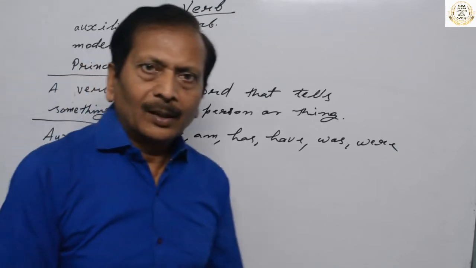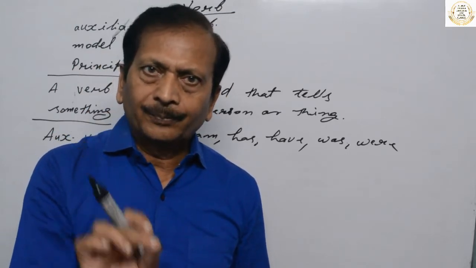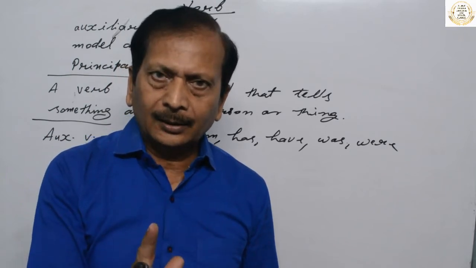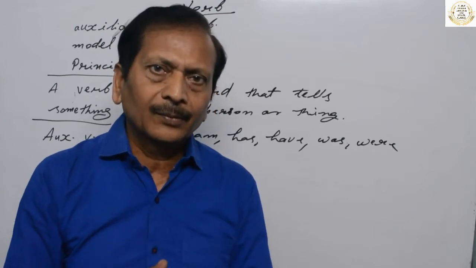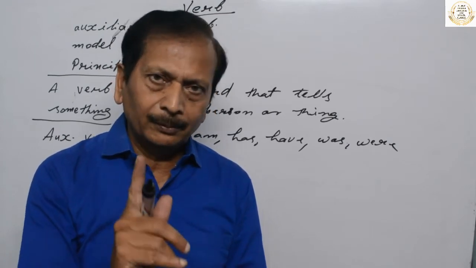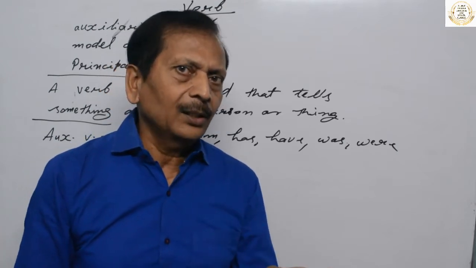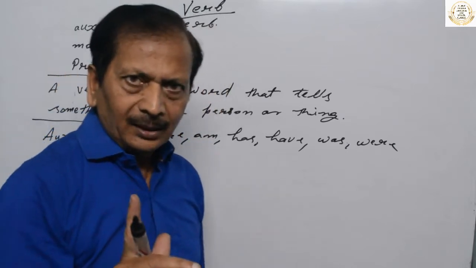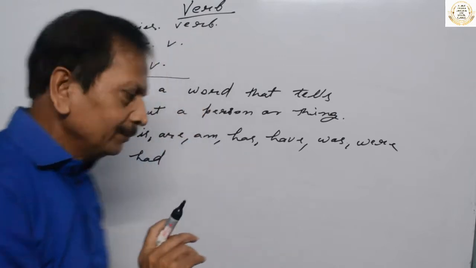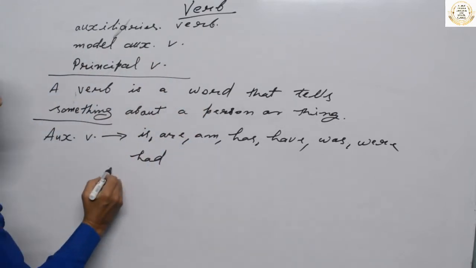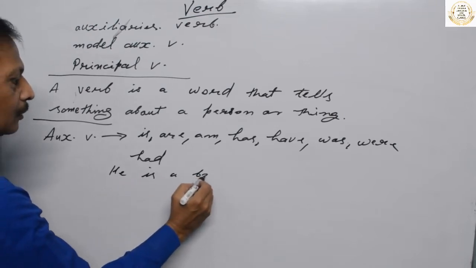But one thing, please wait and think carefully. If subject is singular, like he, what does he mean? He means one person. It gives the idea of one person, means singular subject. That means verb will be singular. Singular subject, singular verb. Plural subject, plural verb. Okay? He is a boy.